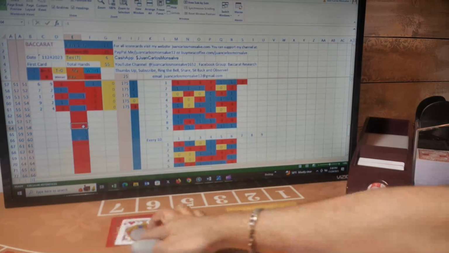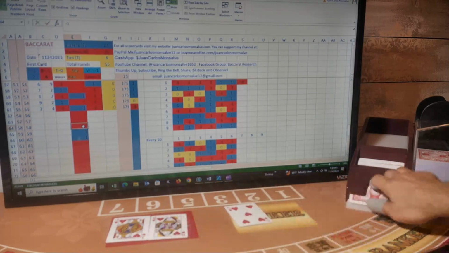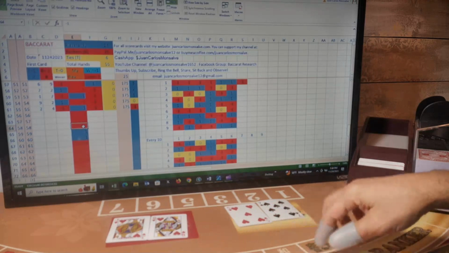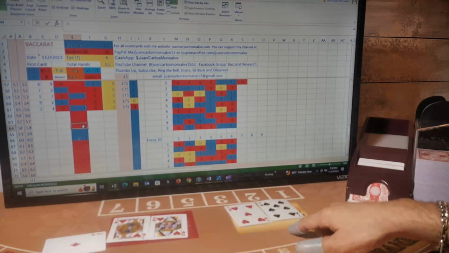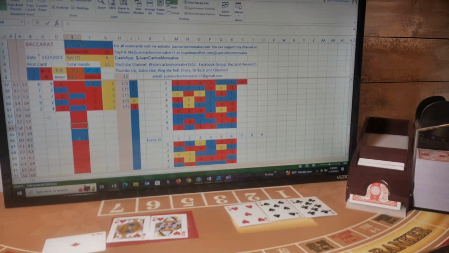So first card for player, banker, player, banker. Player has a 0 and gets a third card. The third card is a 1. Banker has a 2 and gets a third card. The third card is an 8 for a total of 0. So 1 player, 0 banker. So this is a player hand. I was betting banker. I lost this hand.